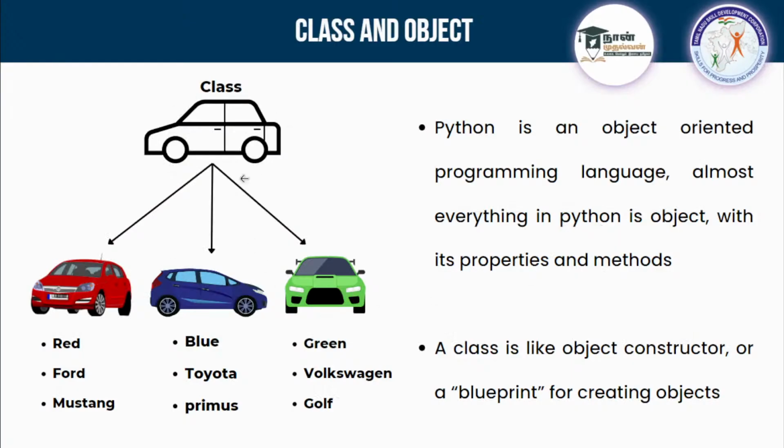You can have one blueprint, but create many things with different properties. That's the general representation of class and object. Class is like an object constructor, a blueprint, and with the help of a class you can create objects. With one class you can create many objects. That's what this means. Why we need to create that and what is the use of it, I'll tell you.